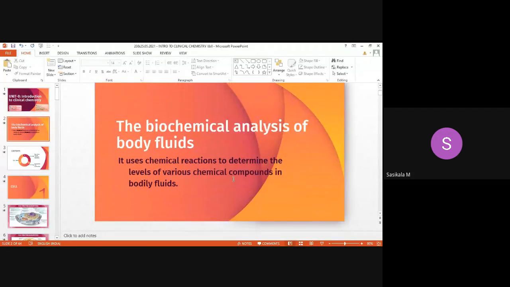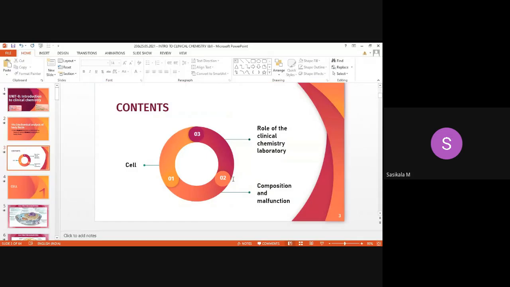It is applicable in biochemical analysis of body fluids, which involves chemical reactions. And according to your syllabus, the contents we are going to discuss are the cell and its composition and malfunction, then the role of clinical chemistry laboratory.